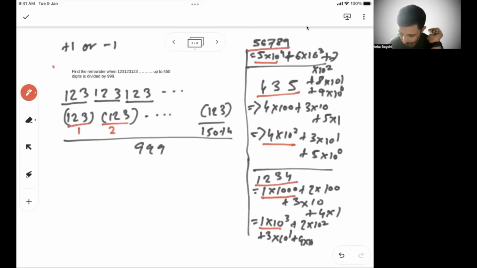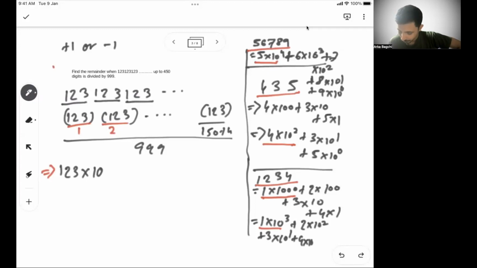So in this case, can I write this as the first one, say 1, 2, 3 into 10 to the power, or sorry, 3 digits I'm taking at a time, so it will not be 149.